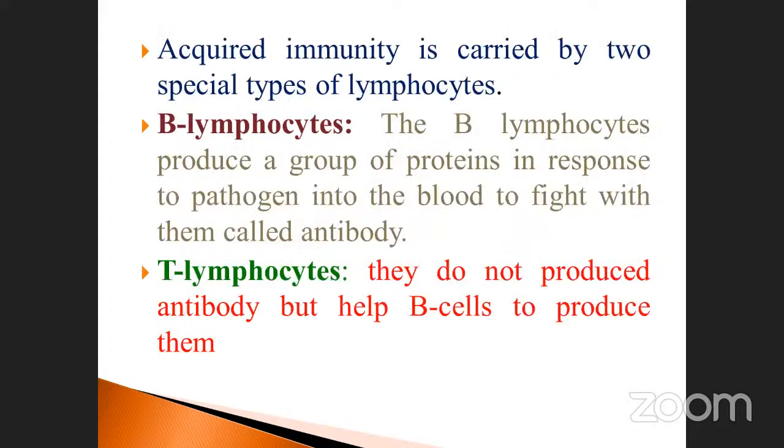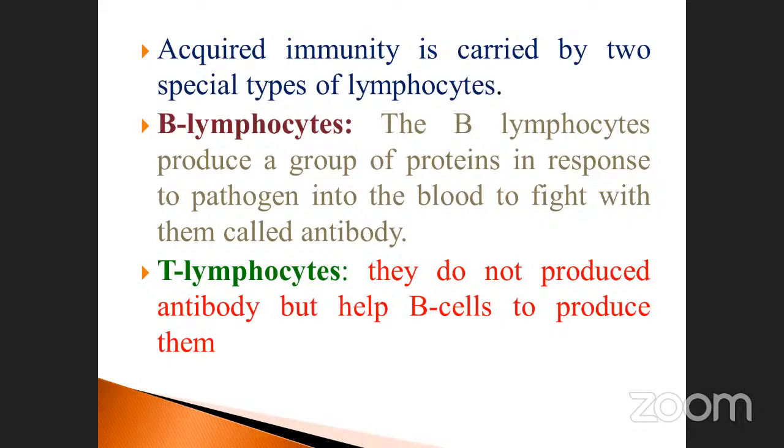Acquired immunity is carried out by 2 special types of lymphocytes. Already we studied that. There are 2 types of lymphocytes, one is called B lymphocytes, another one is called T lymphocytes. B lymphocyte is nothing but the bone marrow produced lymphocyte. This is very important, it fights against many diseases. The B lymphocytes produce a group of proteins in response to the pathogen into the blood to fight with them, called antibodies.